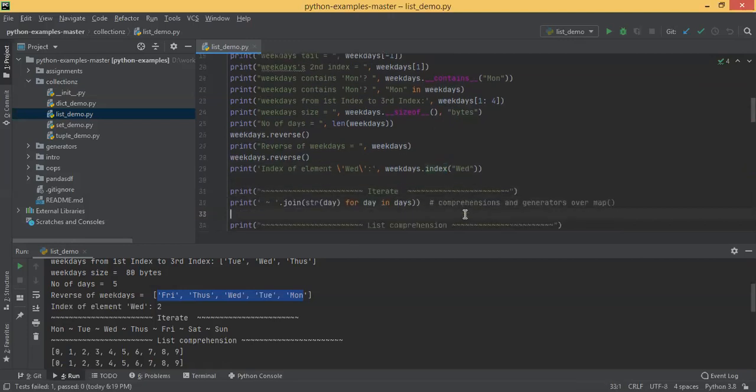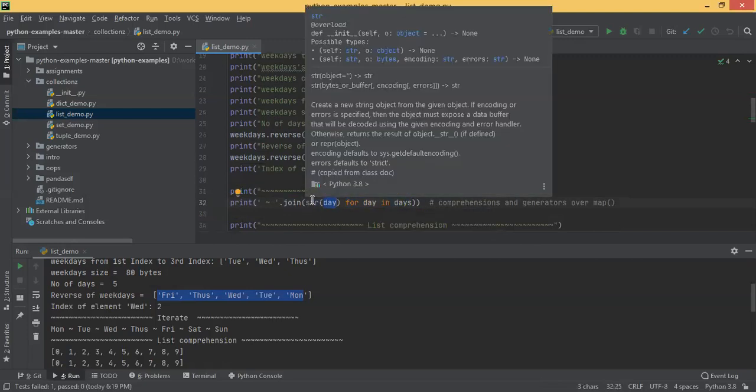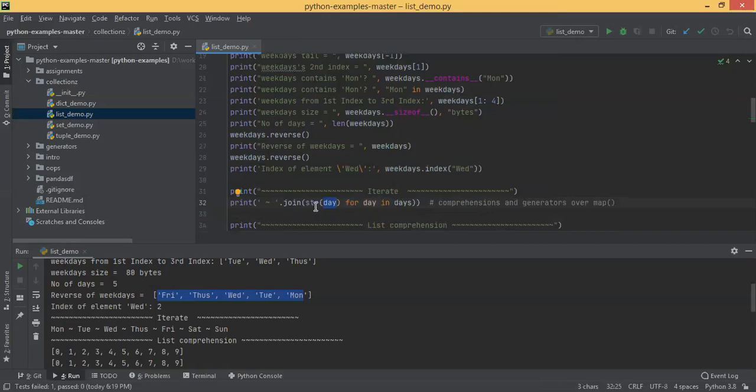Then you can iterate the elements of a list. For day in days, the same old syntax. Then you take this day, convert it to string, and concatenate all these days through this tilde, space. So in a single line, you iterate through each and every day of days, Monday to Friday, and concatenate the elements through this tilde.